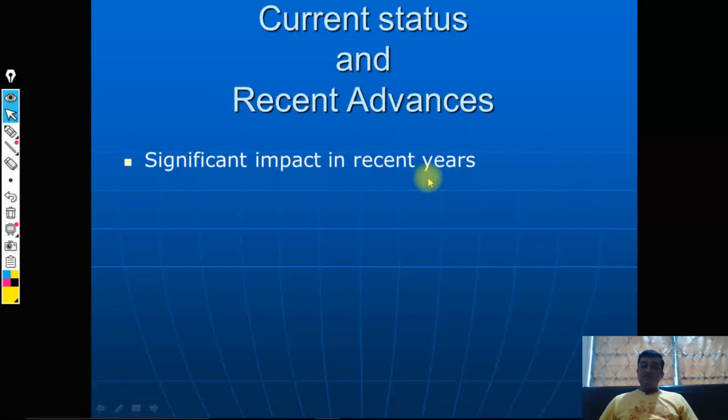With this we have completed all details of the current anti-malarial drugs, and if we discuss the current status, there is a significant impact by anti-malarial drugs as well as some of the preventive measurements taken by various countries, recommended by WHO, and that has definitely reduced the incidences and the epidemiology of malaria.